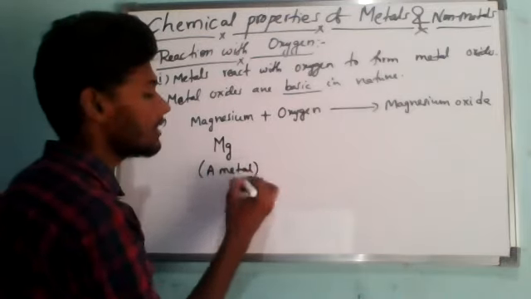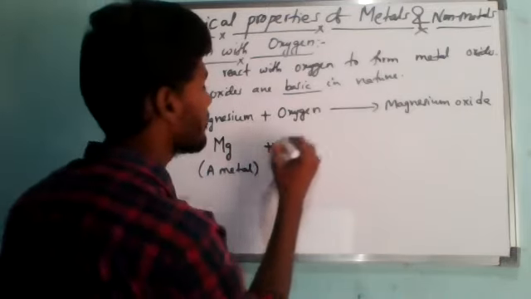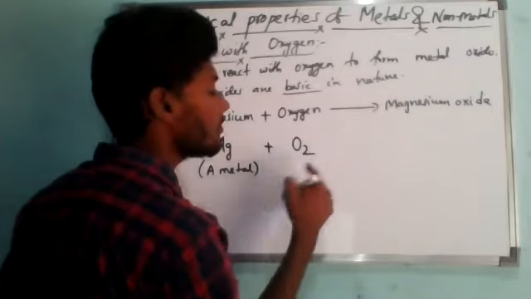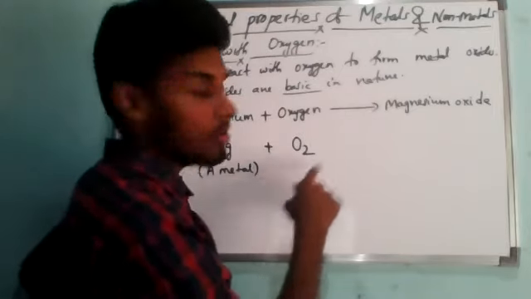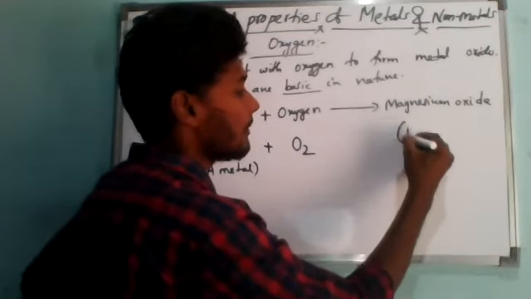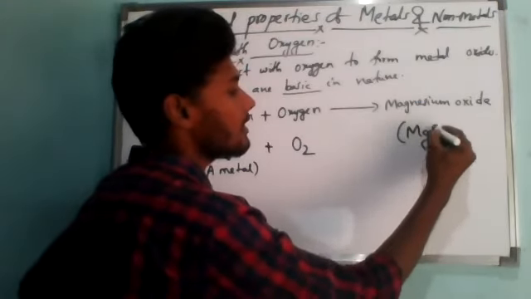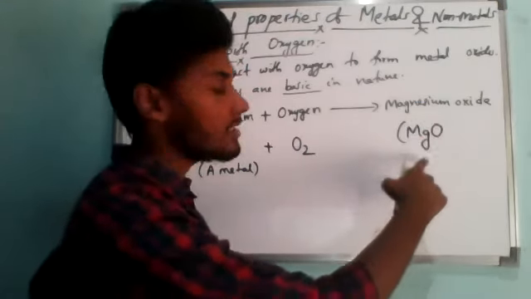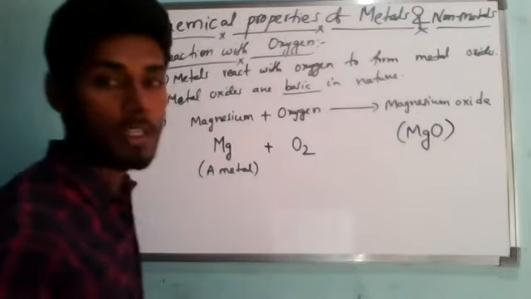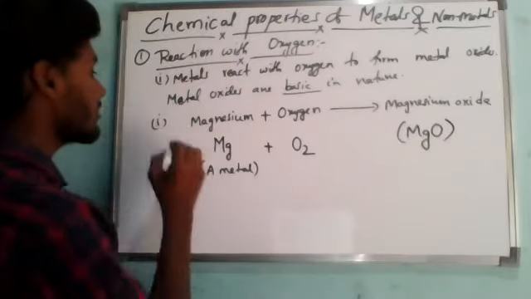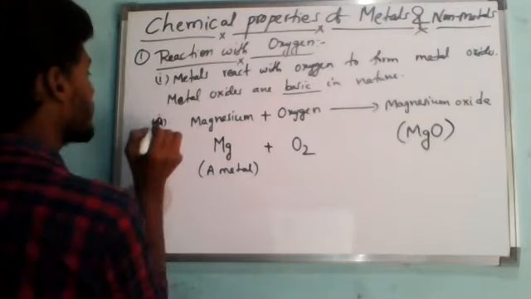It reacts with oxygen, which is represented as O2, to form magnesium oxide. The formula is MgO. See how I am writing it: g is a small letter, M and O are capital letters. This is the reaction involved in stage 1. Let me mark this as A.